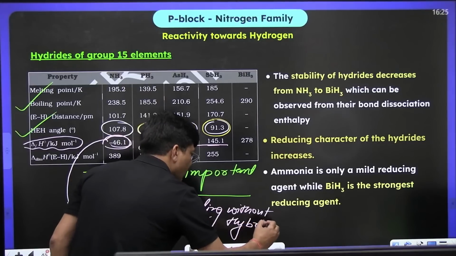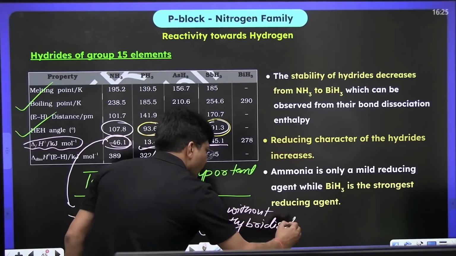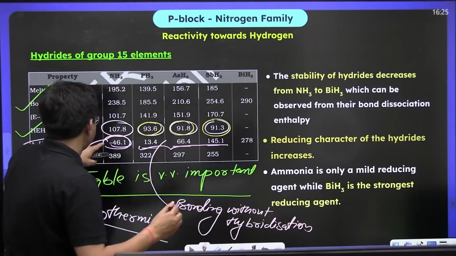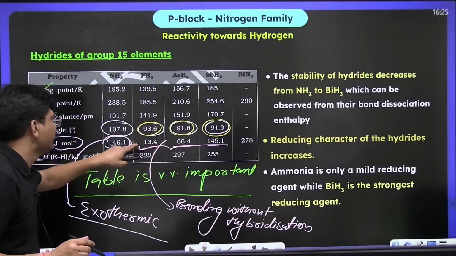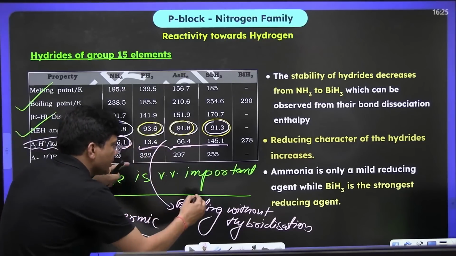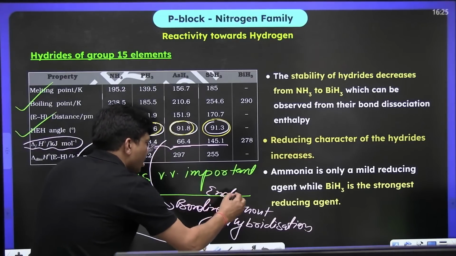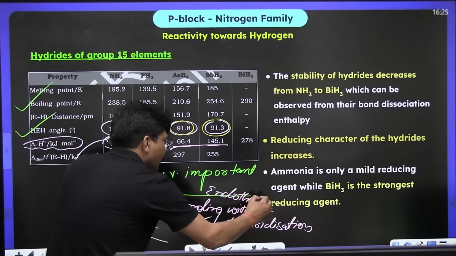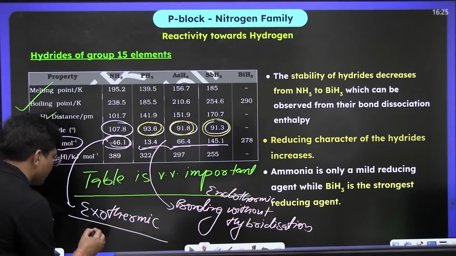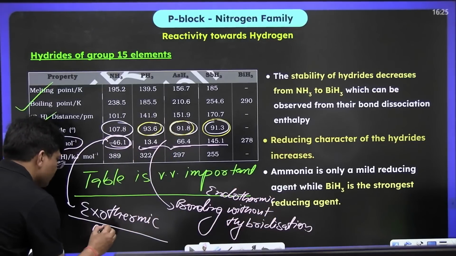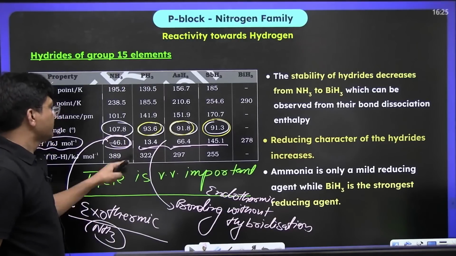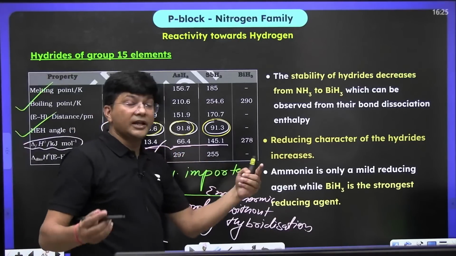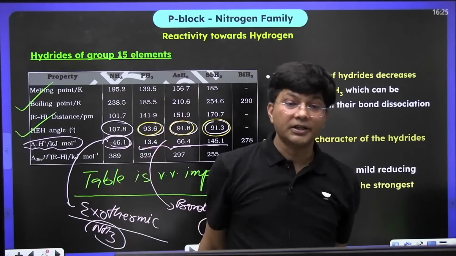Have you ever thought like this? Why in case of ammonia this is negative, and why in case of the rest of the others it is positive? In all these cases it is endothermic, and only in case of ammonia formation it is exothermic, because only in case of ammonia hybridization took place. In these cases no hybridization. That means bonding without hybridization.